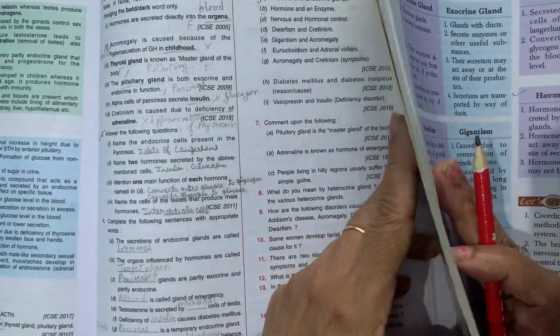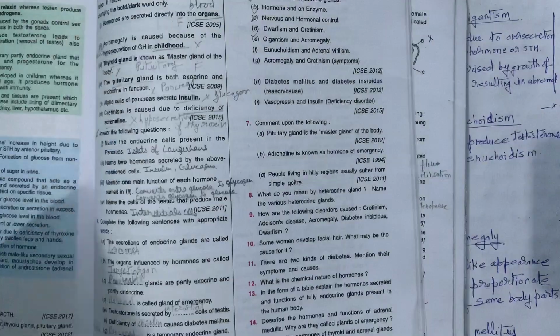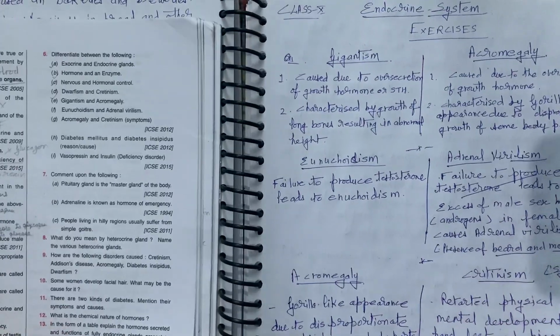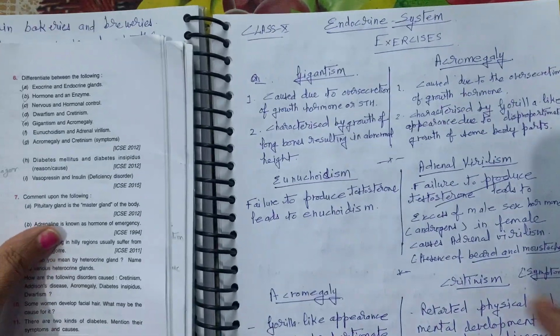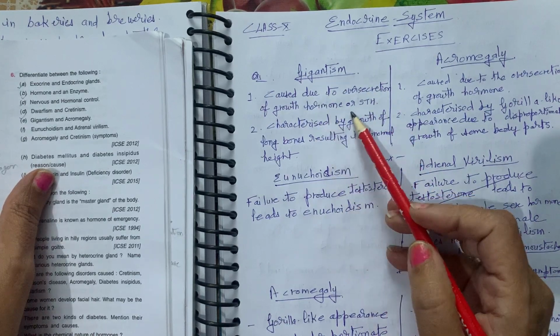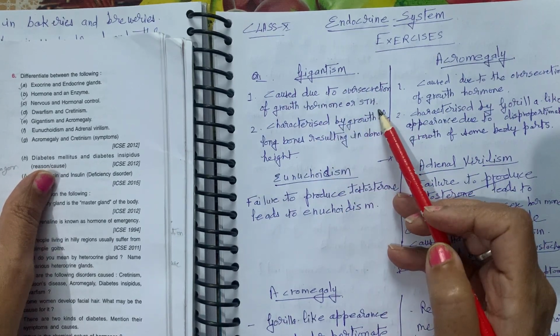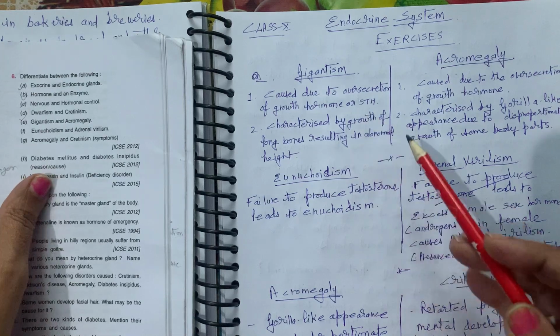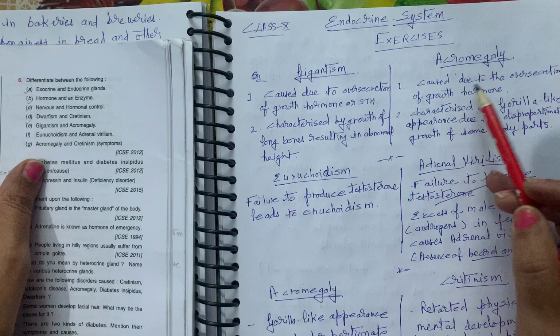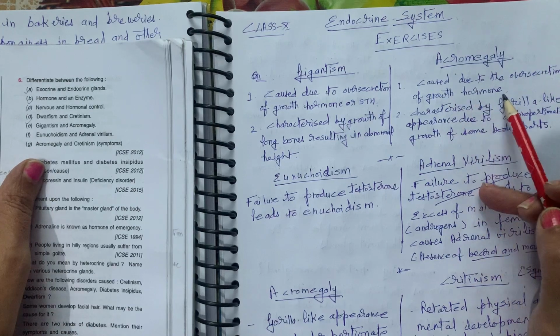Now the next, gigantism and acromegaly. Gigantism is caused due to oversecretion of growth hormone, the STH hormone, whereas acromegaly is caused due to oversecretion of growth hormone.